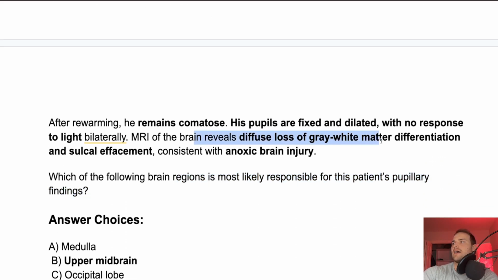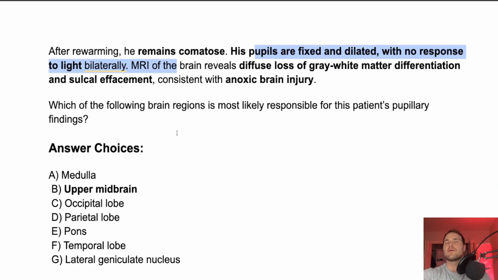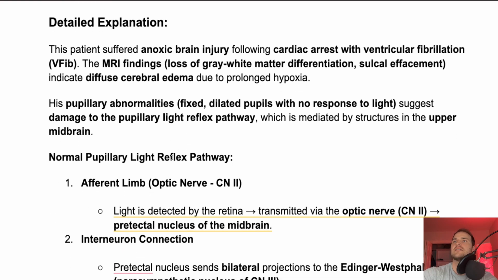So the MRI has a loss of gray matter, and his pupils are fixed and dilated with no response bilaterally. So this is going to be cranial nerve 3, the Edinger-Westphal nucleus. It's going to be in the upper midbrain, and that's the answer. Now let's talk about it.